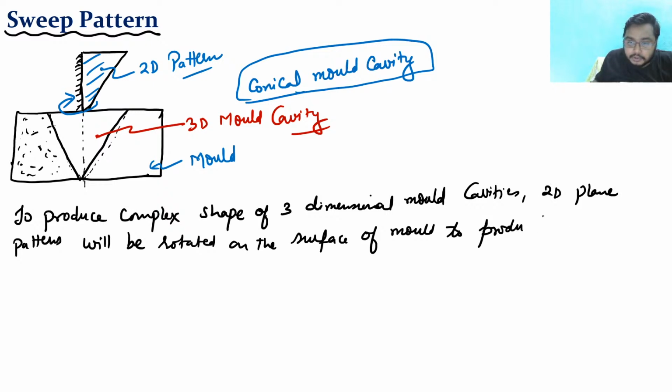Okay, to produce a 3D cavity. Clear or not? This is what I have written.